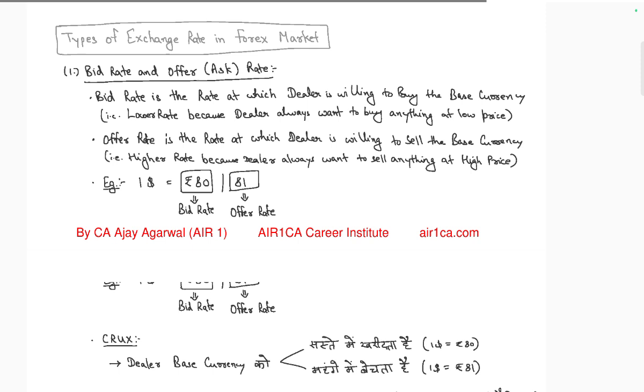So bid rate, sell rate: bid is low, offer is high. Okay. When you want to buy something, you ask for a lower rate, but when you want to sell something, you offer a higher rate, right? Basically the dealer always wants to sell something at a high rate.